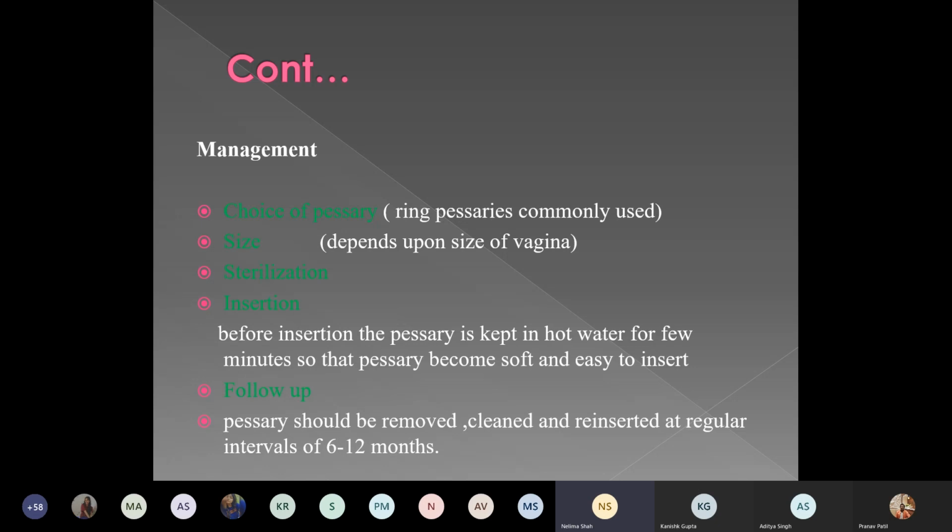Before insertion, the pessary is kept in hot water for a few minutes so that the pessary becomes soft and easily inserted. Once the pessary is put, proper follow-up is also necessary. Pessary should be removed, cleaned and reinserted at a regular interval of 6 months. So proper follow-up is a must.